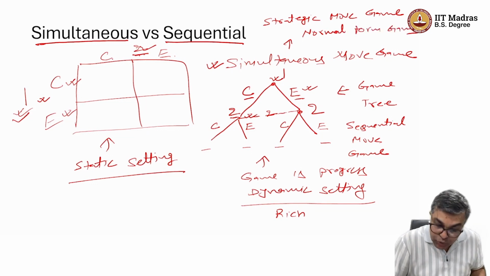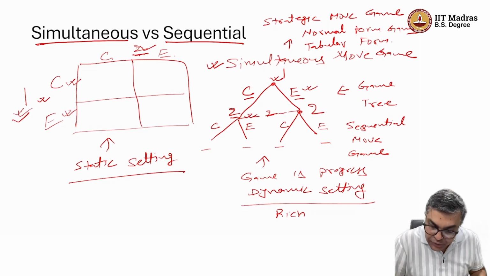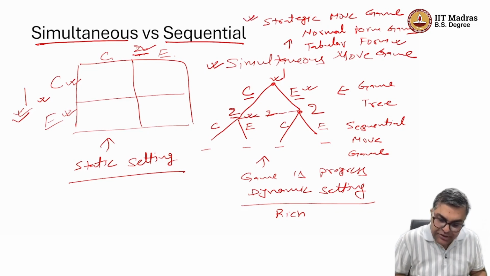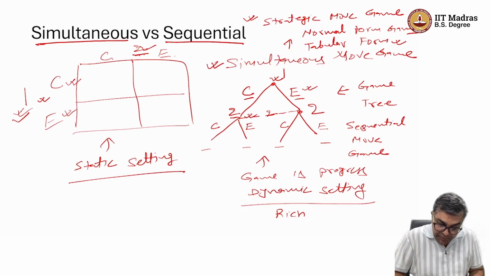For two players we can also have this as a tabular form. But we have seen that when the number of players is excessively high, or even when you have a very high number of actions available for each one of the players, then you cannot use a tabular form to represent it. Nevertheless, you can still use a strategic form game to represent it. In a strategic form game, you have basically three things. One, the list of players that we have talked about, the actions